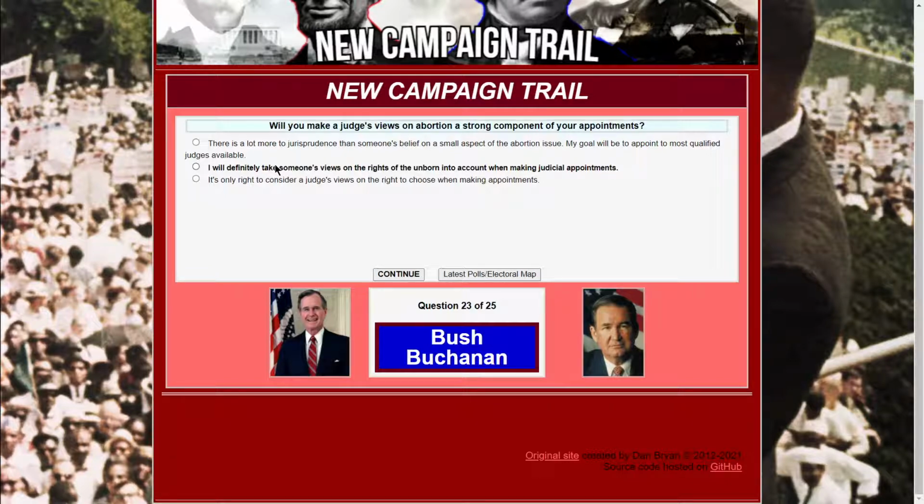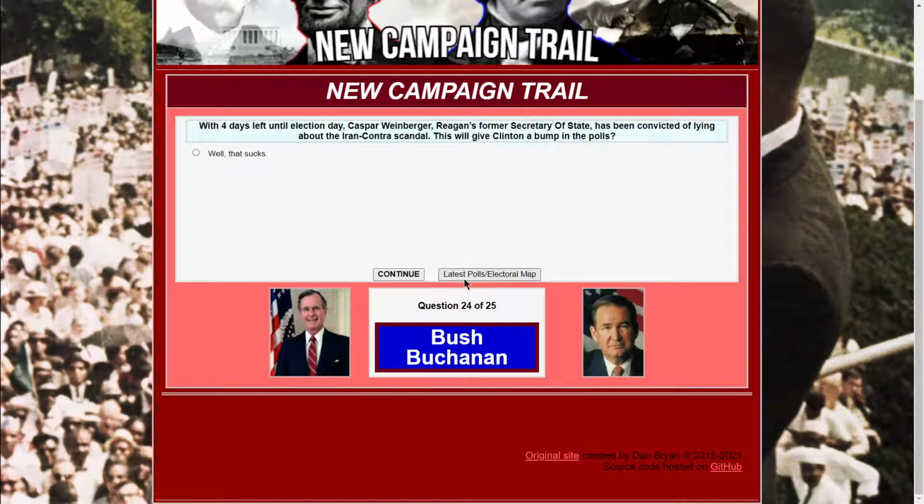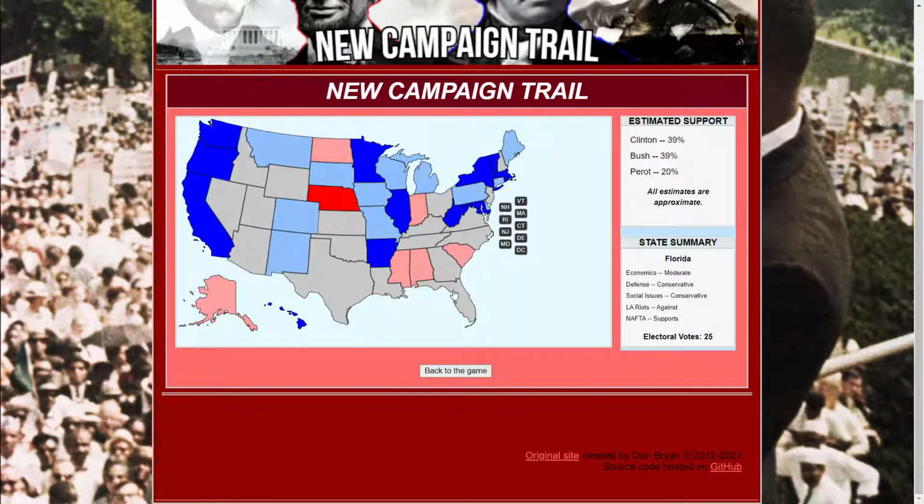My goal is to appoint the most qualified. I'll go right wing on this one because I need the South. This first one is such bullshit. Okay, so this seems more or less the same.